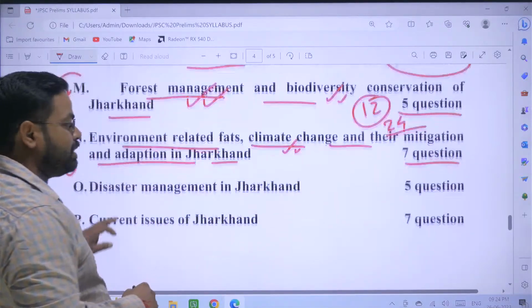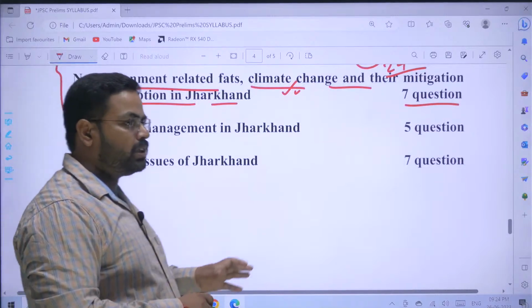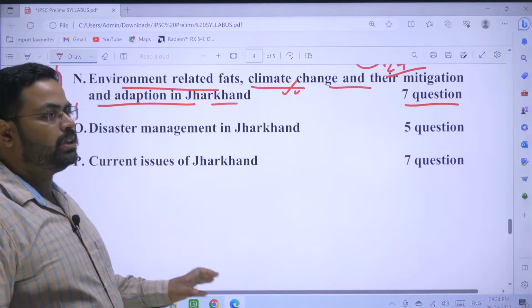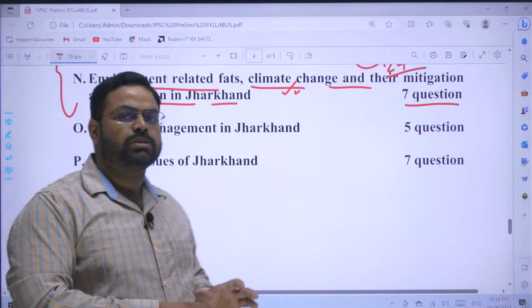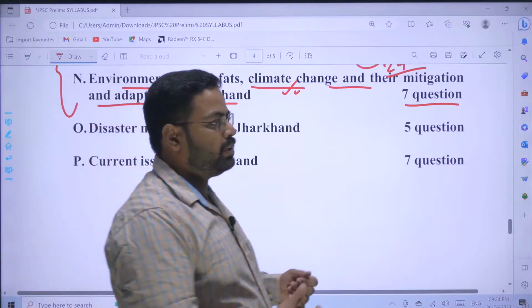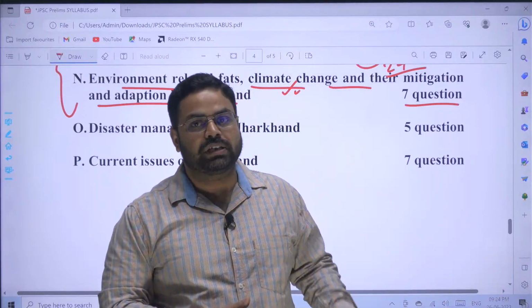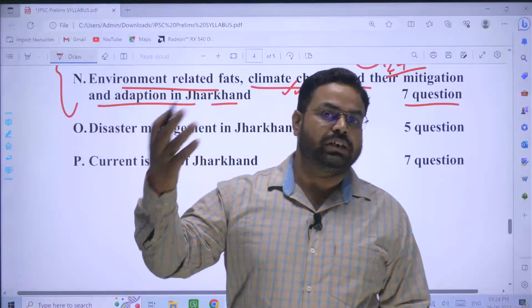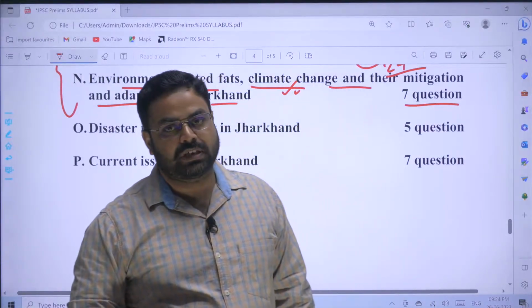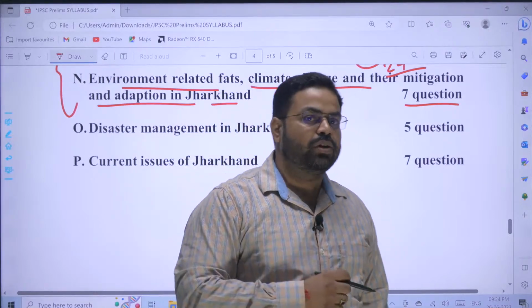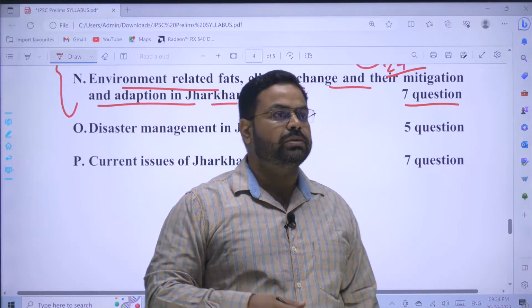Next is disaster management in Jharkhand. Disaster management has become an important issue throughout India, and not only throughout India but throughout the world. Recently, you have seen that there was a huge disaster due to the earthquake in Turkey. Before that, India has also witnessed many disasters: the earthquake of Gujarat, the cyclone of Odisha, tsunami waves, and all those things.